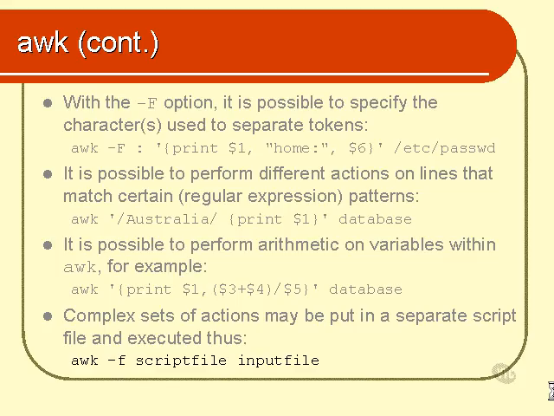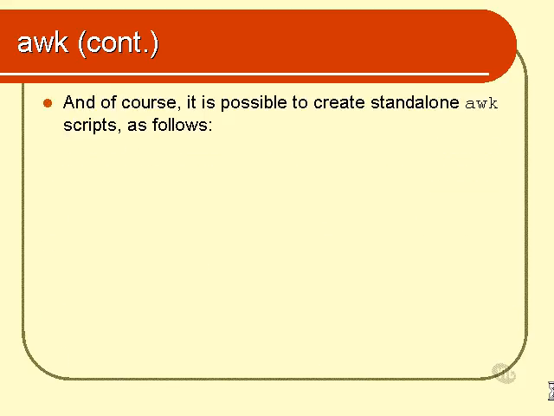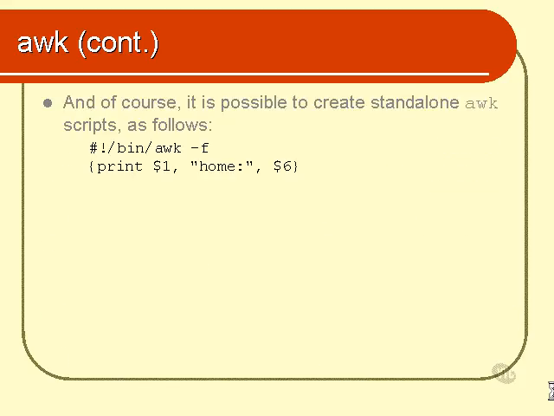It is, of course, possible to create a script file that's standalone. It doesn't need to be called with the awk -f option on the command line. I'll show that to you. It's possible to create standalone awk scripts, and this is an example of a standalone awk script. You start with the script interpreter. On the very first line, you specify that this entire script must be interpreted by the awk program with the -f option, and that is, of course, the option that we had a look at just a moment ago. So I'll actually show that to you.